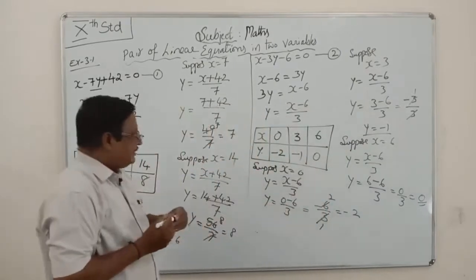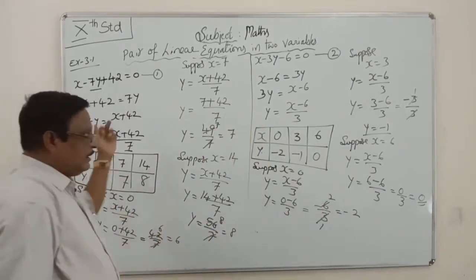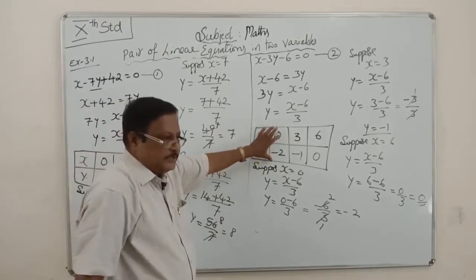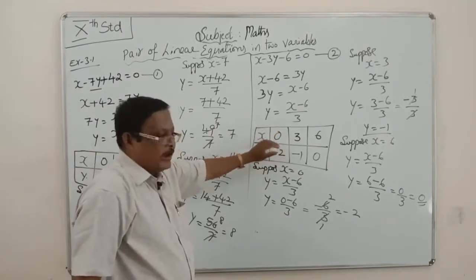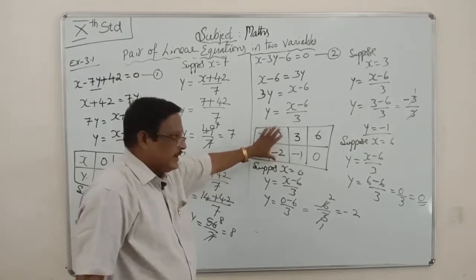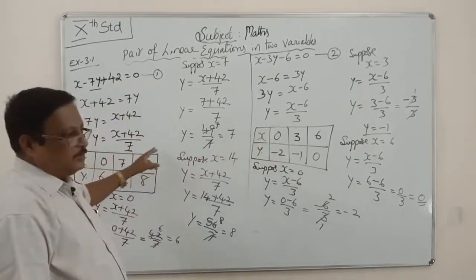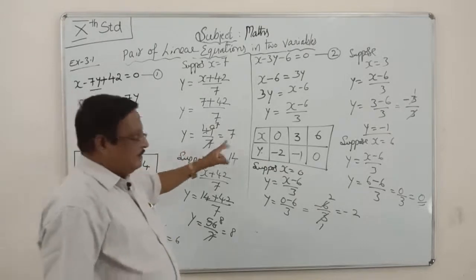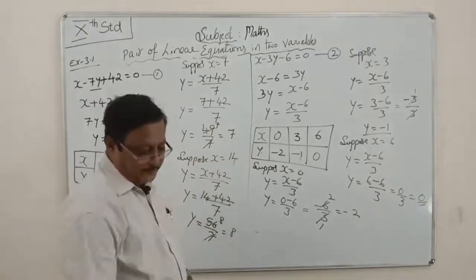When you are getting these two columns, these two boxes, you have to draw the graph in graph paper. This is one straight line, and this is another straight line. You have to draw these two graphs in graph paper.